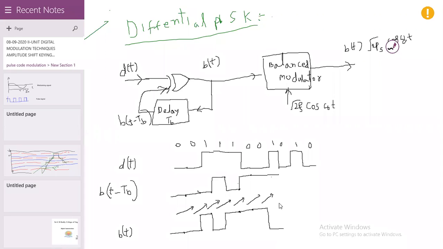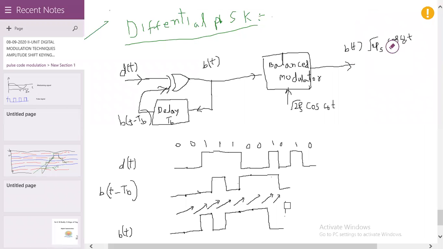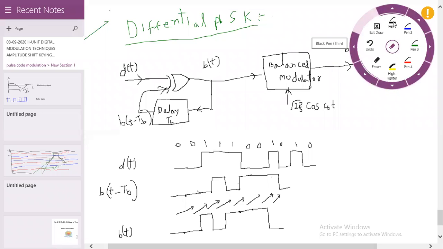Then this 0 is shifted to the next one. So here this is 0. 0, 0, the output is 0. Again 0, 0, the output is 0.